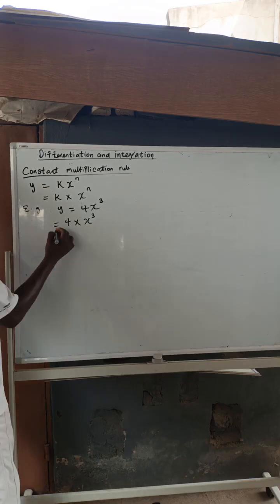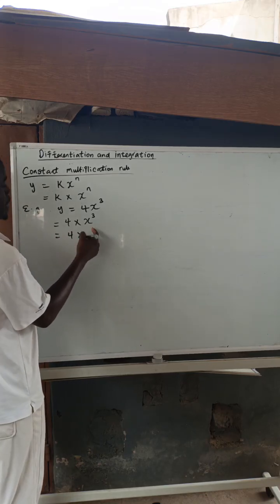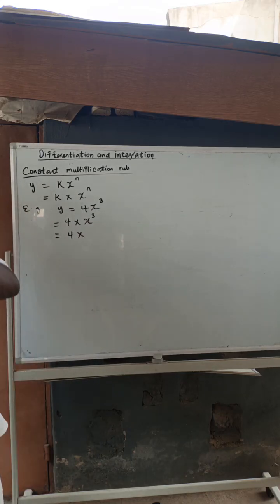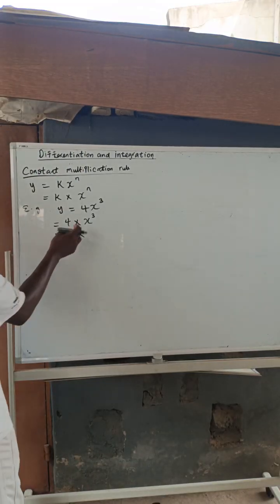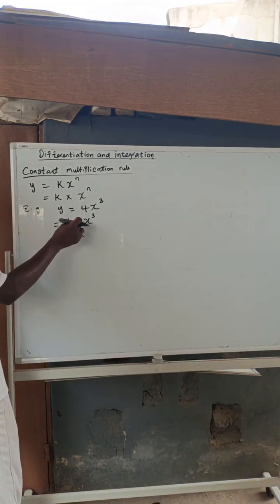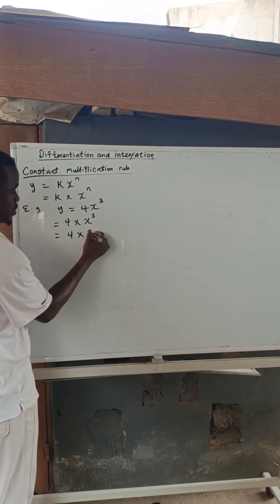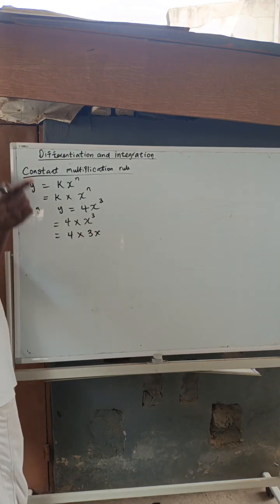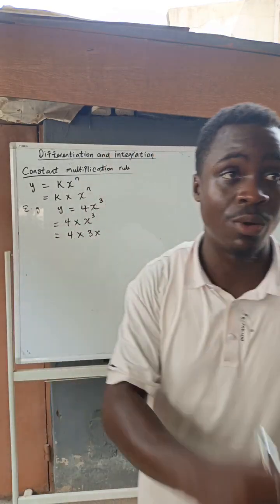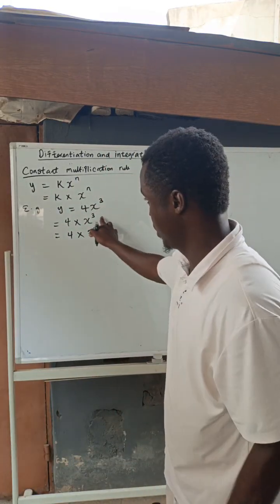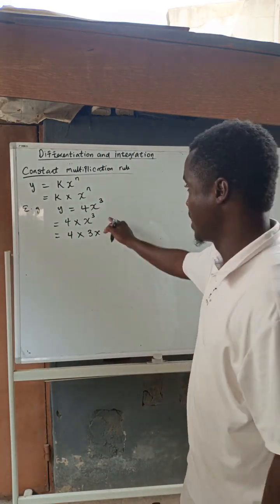It remains as 4. So 4 multiplied by, don't forget my power rule. I told you that you are going to need the power rule in every rule. You are going to always miss it there. So this one becomes 3 times 1, because there's a 1 here. This becomes 3x to the 3 minus 1. Don't forget that immediately you bring the power down.